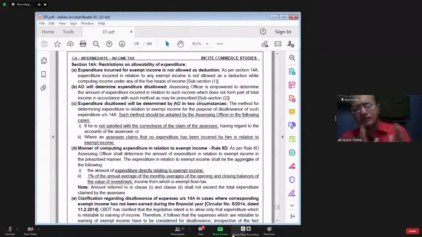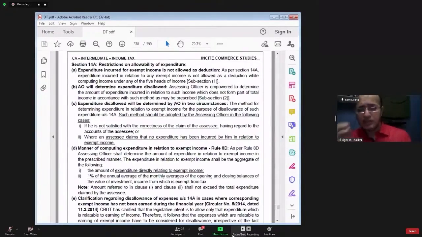Now from the debit side of profit and loss account, you have to identify two things. Number one, expenditure specifically incurred for earning that 2 lakh rupees. That you have to identify.